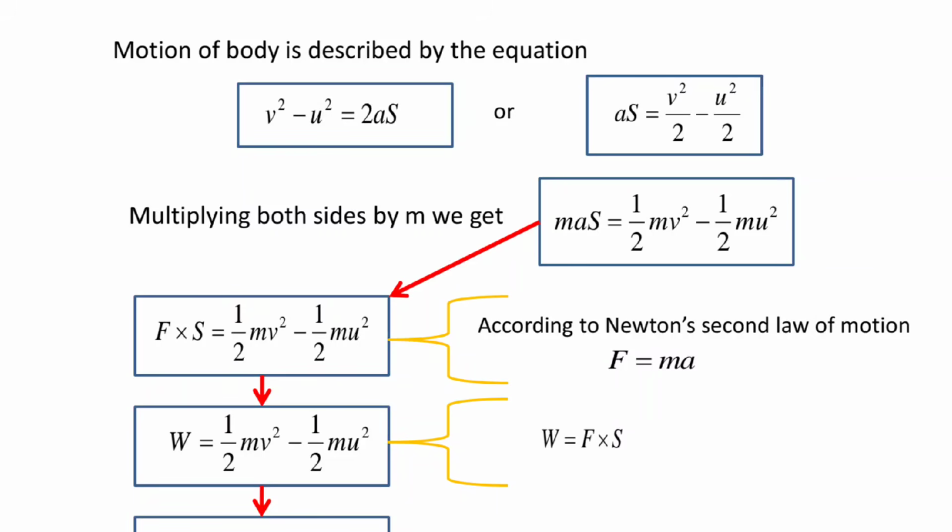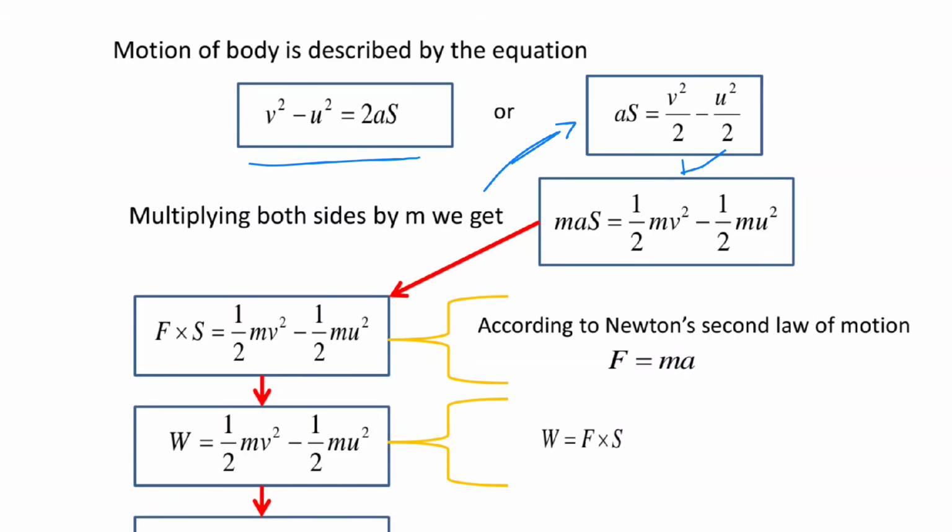Now, the motion of body is described by the equation v square minus u square is equal to 2as, or as is equal to v square upon 2 minus u square by 2. We multiply both sides by m, so m of as is equal to v square by 2 minus u square by 2, and we get this: mas is equal to half mv square minus half mu square.